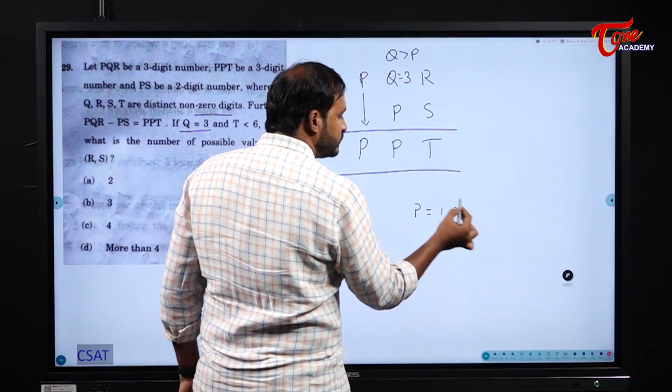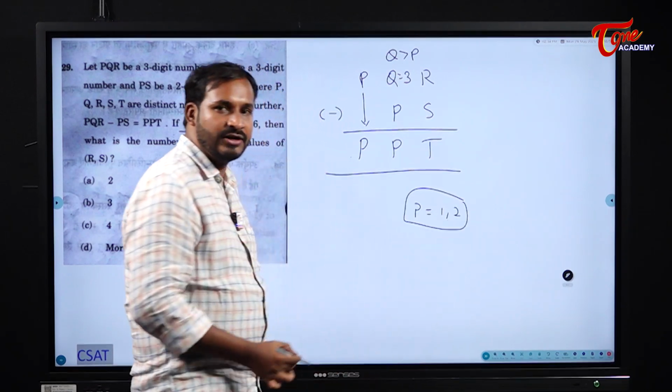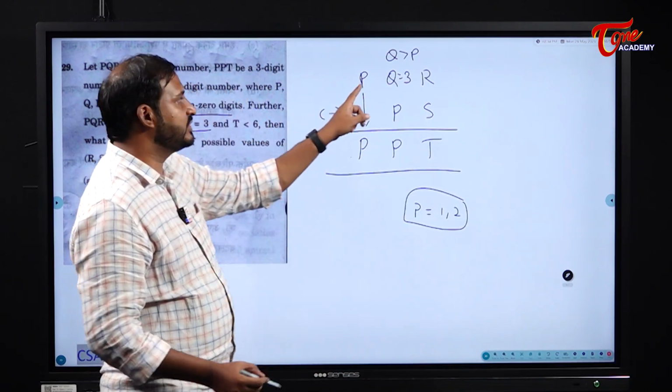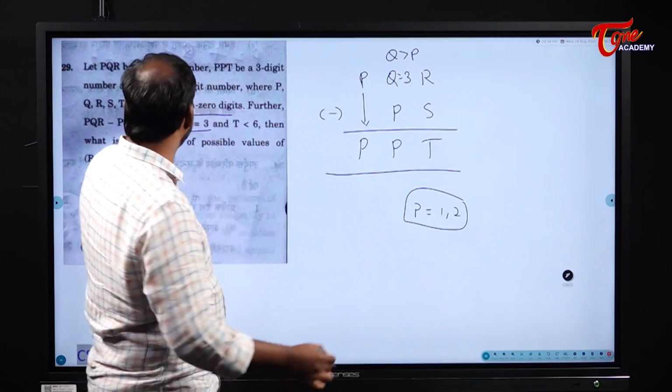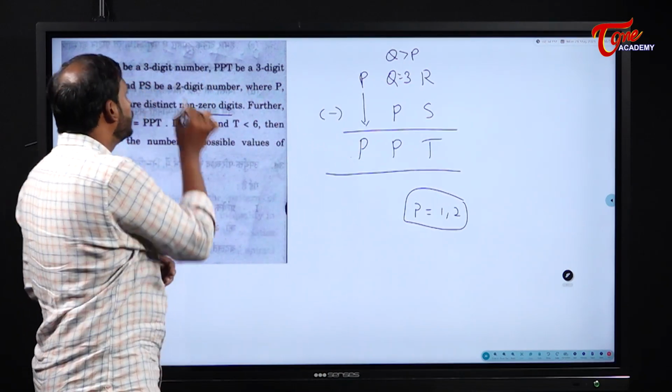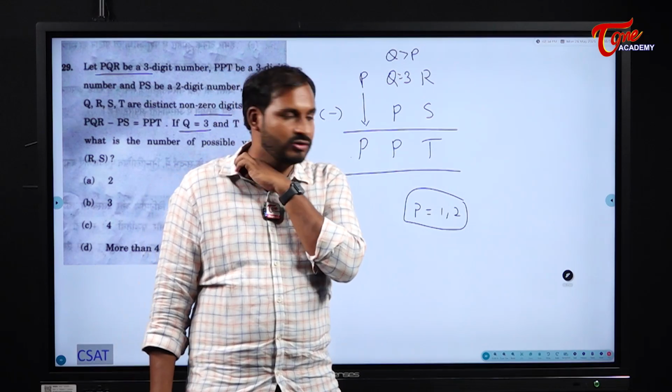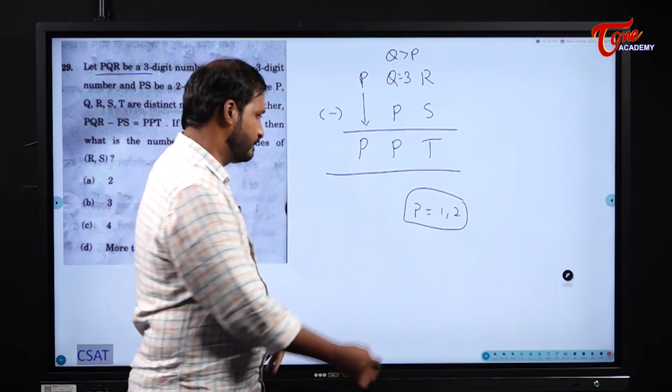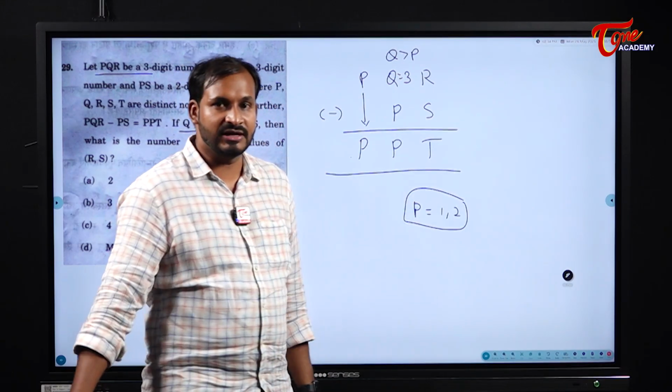1 and 2. Only 2 chances are there for P. What are those? 1 and 2. I cannot take 0. Why? Because if I take 0, it becomes a 2-digit number. Because in the question they clearly mentioned PQR is a 3-digit number. So the chances for P are 1 and 2. Definitely 1 and 2.